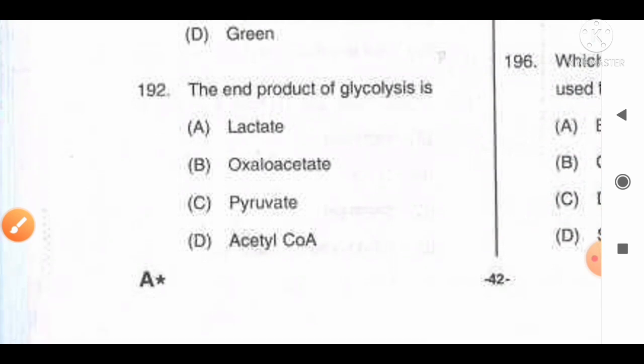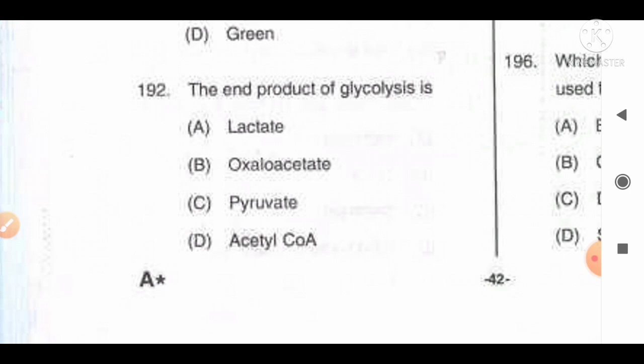Move to the next question, number 192. The end product of glycolysis is option A, lactate, B, oxaloacetate, C, pyruvate, D, acetyl CoA. For this question you may be confused between lactate and pyruvate.